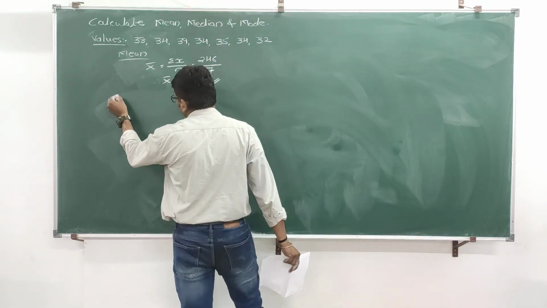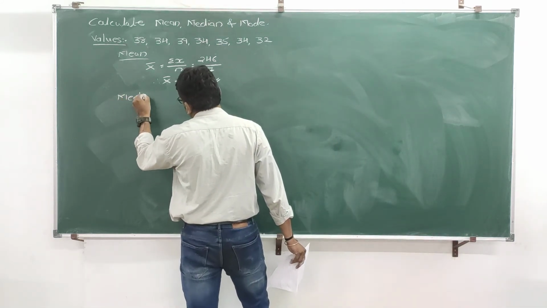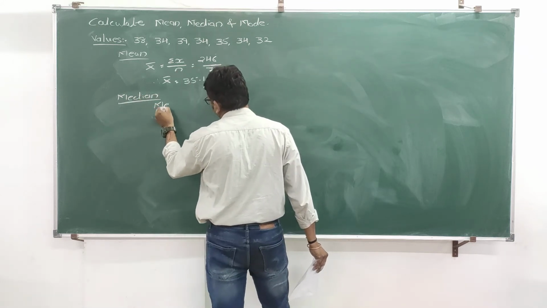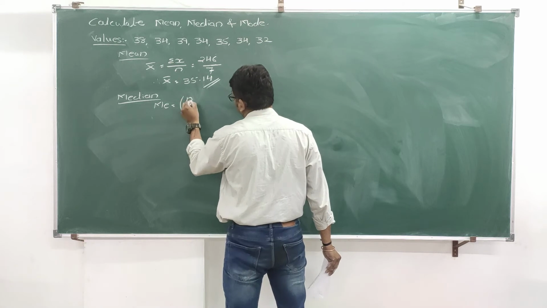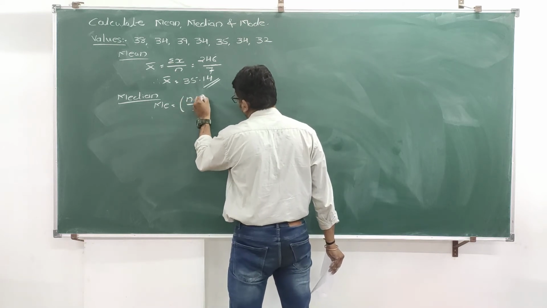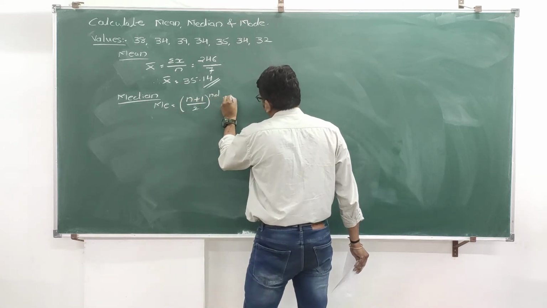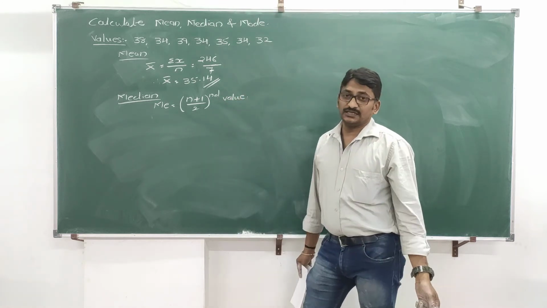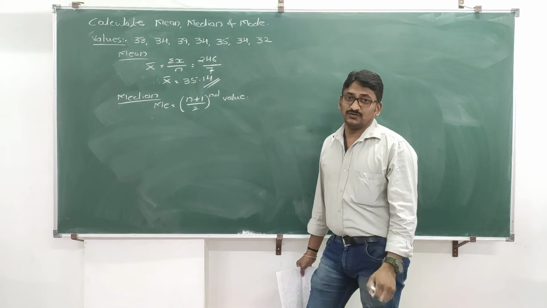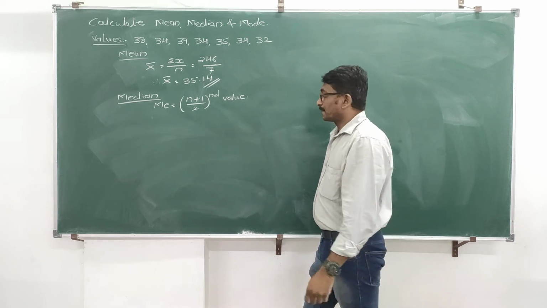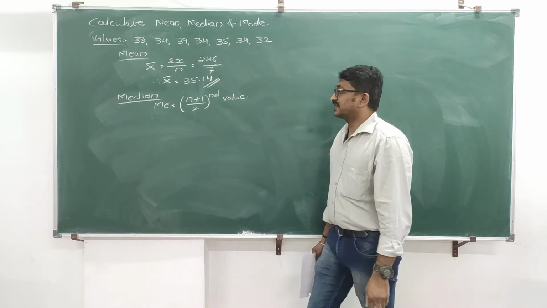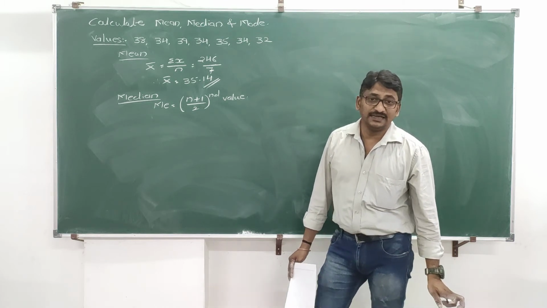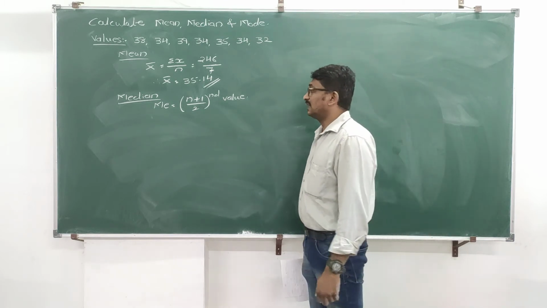This is very simple. Median. Write down the formula first. Median is denoted by ME, which is equal to, in a bracket, n plus 1 divided by 2 value. Write small n only because this is ungrouped series, and whenever there is ungrouped series, you have to write small n only. Don't go for capital. Now, what is the step for median? First step is to arrange the values in ascending order.